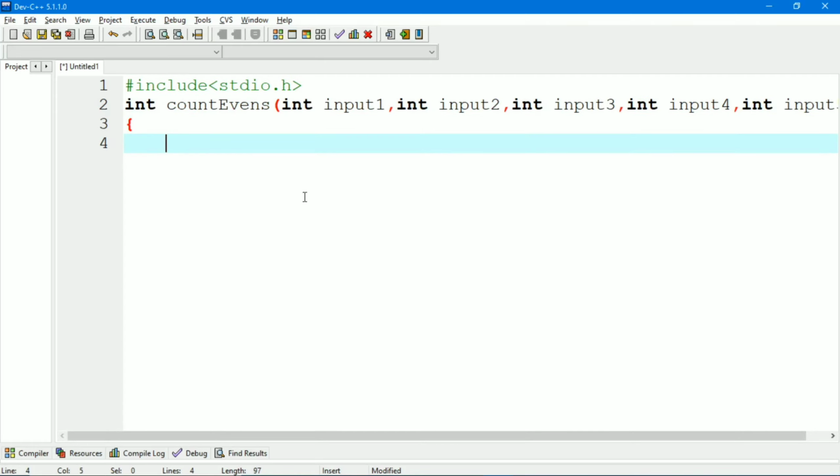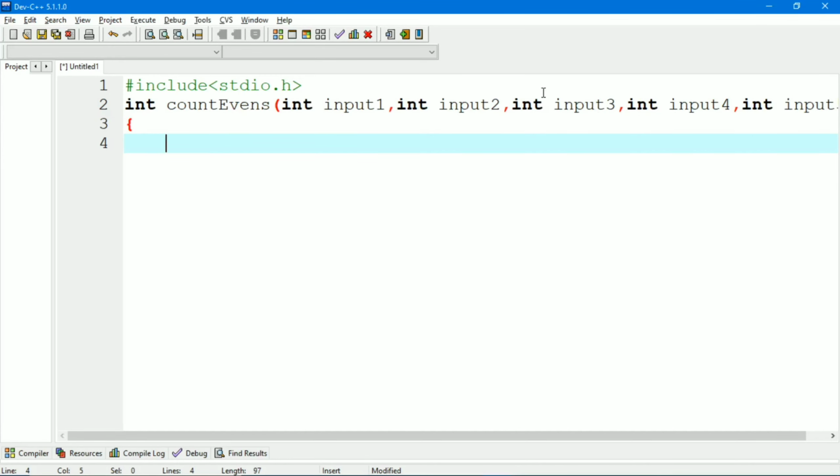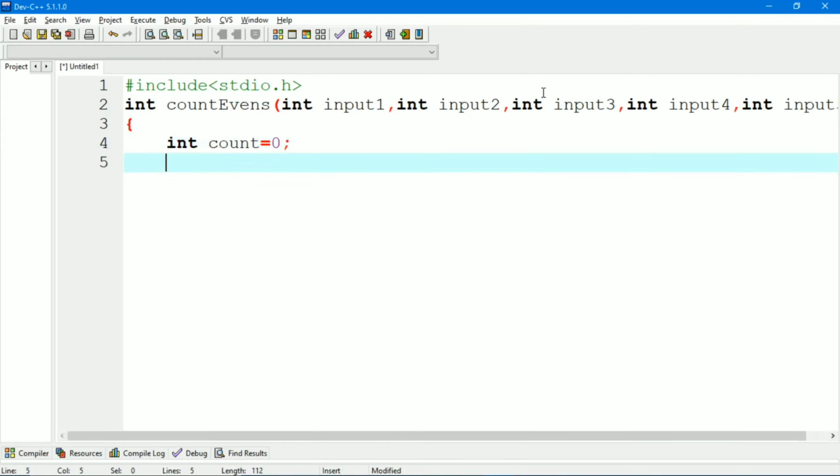After that, according to the question, we have to count the number of even numbers. So at first we will initialize the count variable to 0.